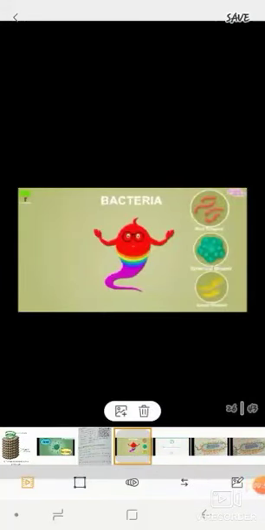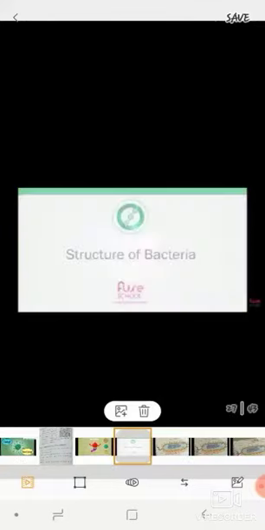Next, we learn about bacteria. Bacteria are single-celled prokaryotes. You already know about prokaryotes. A cell without a nucleus is known as a prokaryote. The study of bacteria is known as bacteriology. Based on respiration, bacteria are classified into 2 types. The first one is aerobic bacteria and the second one is anaerobic bacteria. Aerobic bacteria require oxygen for survival, and anaerobic bacteria survive without oxygen.